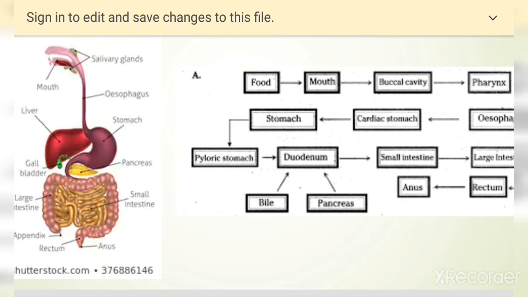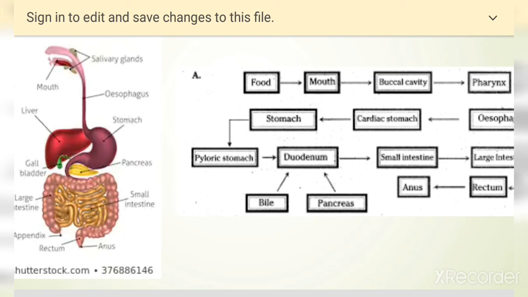Here, the curved ending of the stomach is called the duodenum, from where the food enters into the small intestine. Further digestion of the food takes place in the small intestine. In the small intestine, the enzymes produced are pepsin, lipase and amylase. So the leftover digestion takes place in the small intestine.